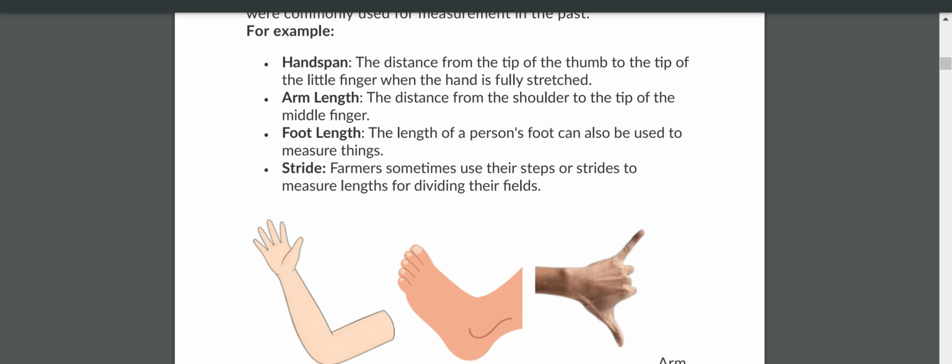By using your hand span, what is the table measurement you are telling now? 3.5. Yes. Someone is telling 4.5. It means your friend's hand is bigger than yours. Different hand spans have different sizes, so they cannot give the same measurements. Can we take these as standard units? No.